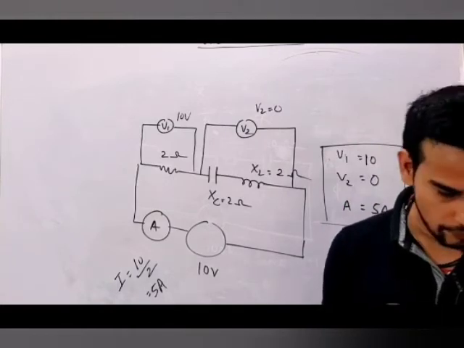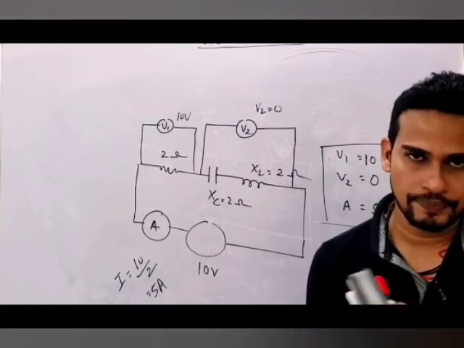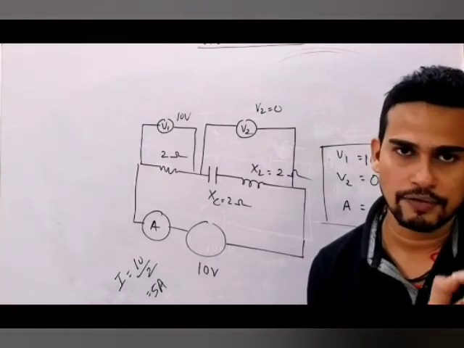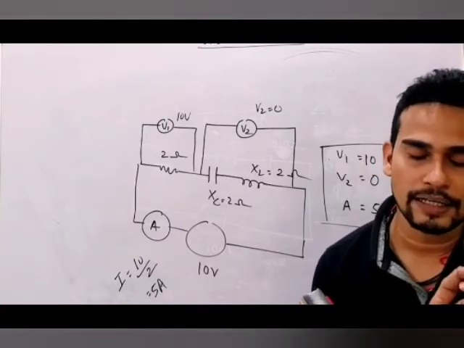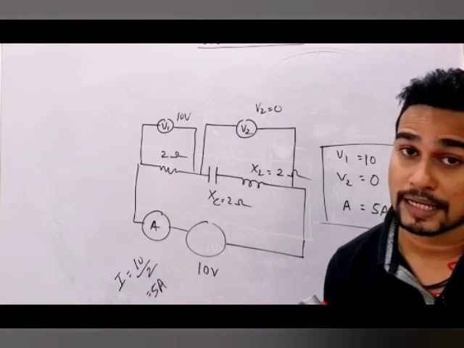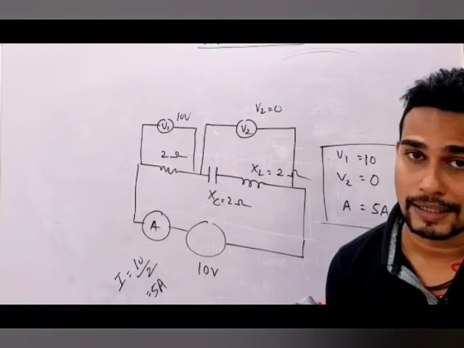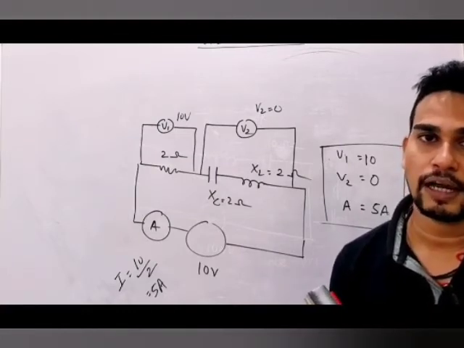So you tell me a few things I will ask. What is the condition for resonance? XL equal to XC. From there omega will come 1 by root LC. Frequency will come 1 by 2 pi root LC. Third thing, you tell me, at the time of resonance what happens? Z becomes minimum, current becomes maximum. Z value will be equal to R because XL and XC cancel each other. Power factor will be 1. Phase difference between current and voltage will again become 0.